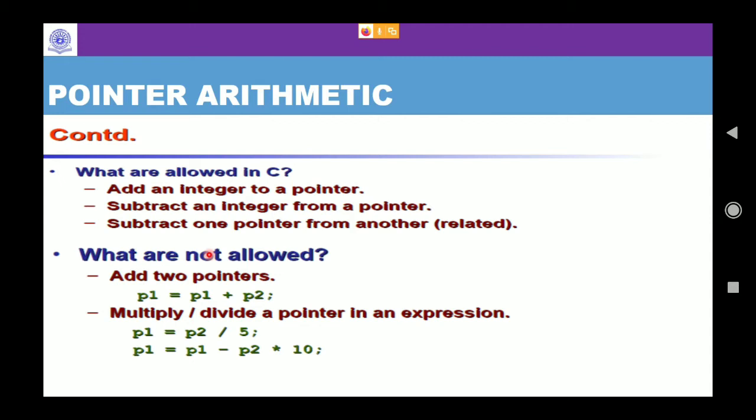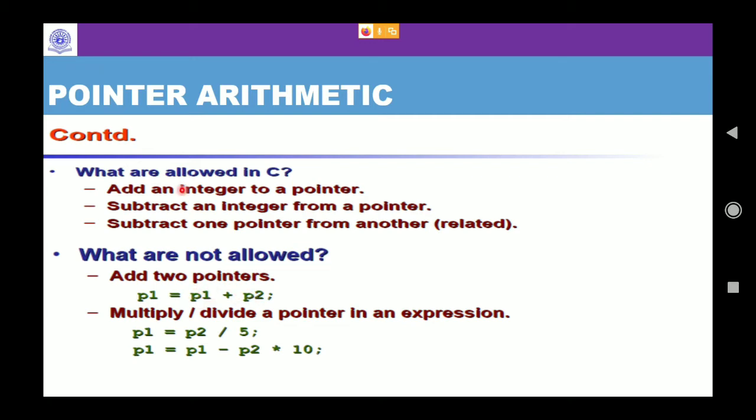You can add an integer to a pointer, or you can add a constant to a pointer. You can subtract an integer from a pointer, and you can subtract one pointer from another pointer, but it should be related. It should not be different pointers at all. Now how to add two pointers? These are not allowed. Just suppose p1 and p2 are two pointers.